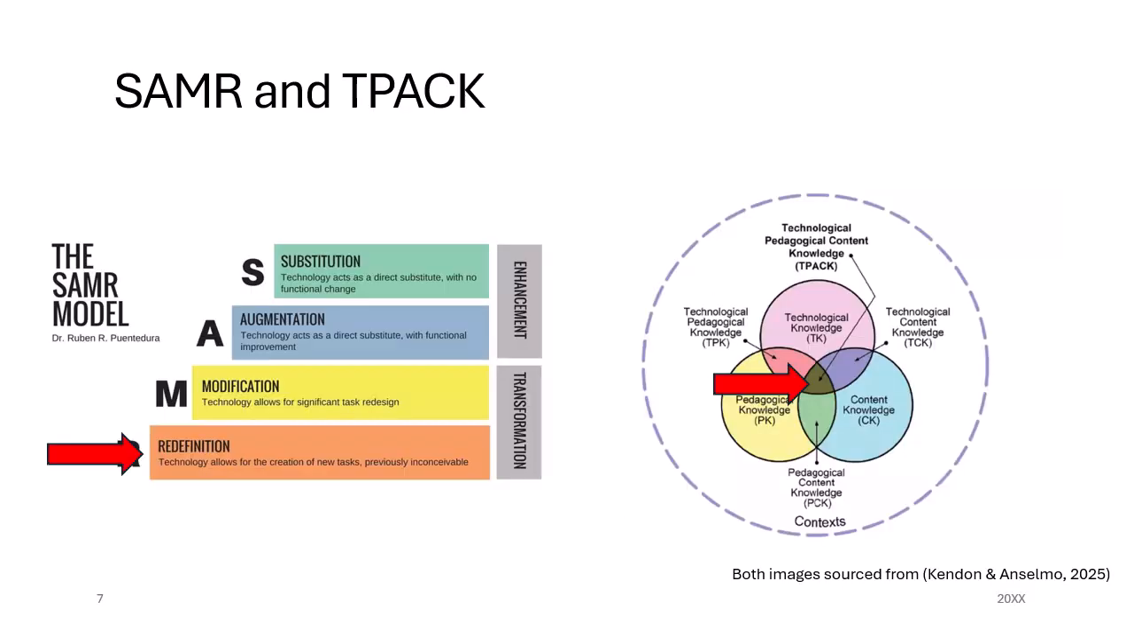This activity sits on the redefinition level of the SAMR continuum. Technology, in this case Canva and Twitter, allows for a complete transformation of the task, which would not have been possible without it. Students in this task transform to become producers and commentators of information, not only passive consumers.